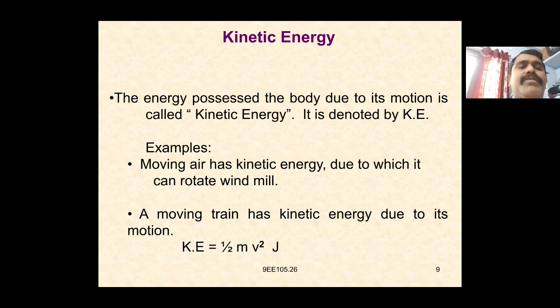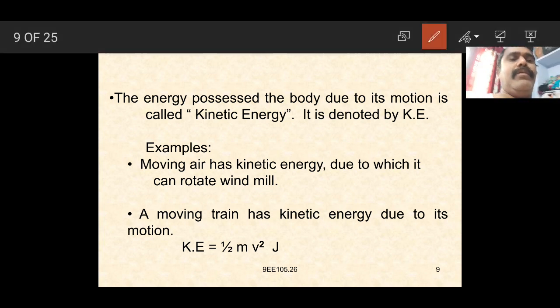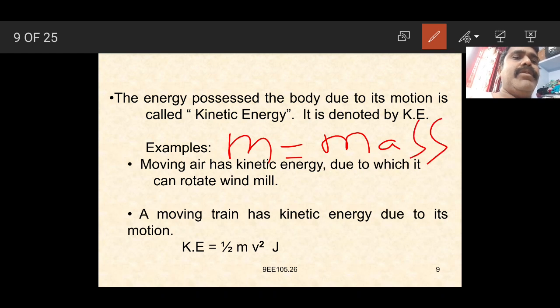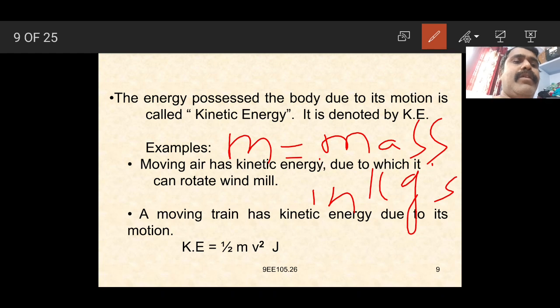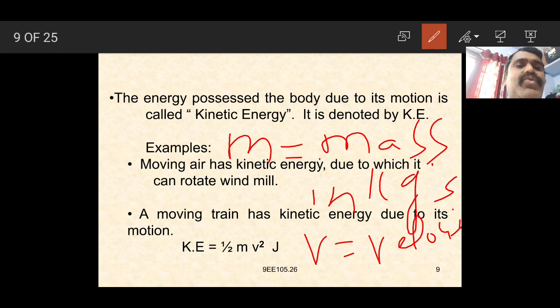Here m is the mass, which is measured in kgs. v is the velocity, the speed at which the body moves, measured in meters per second. Kinetic energy is measured in joules. So kinetic energy is half mv square, where m is the mass in kgs and v is the velocity in meters per second.